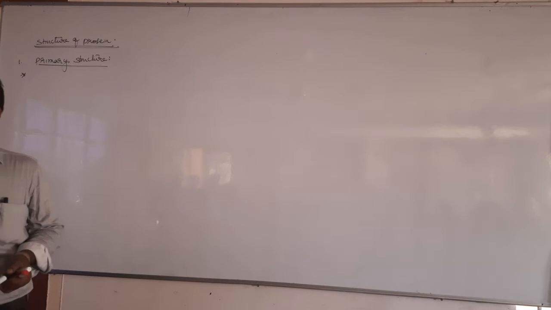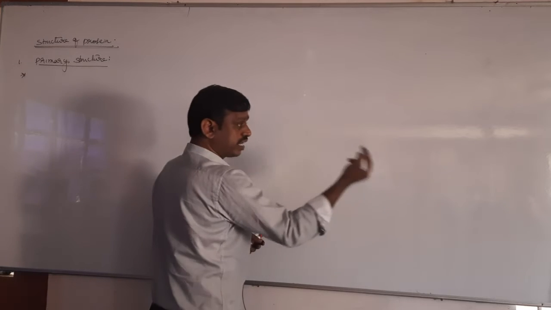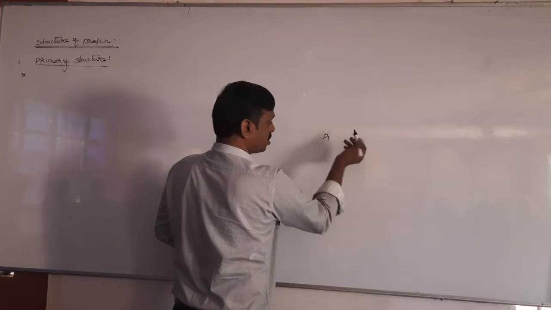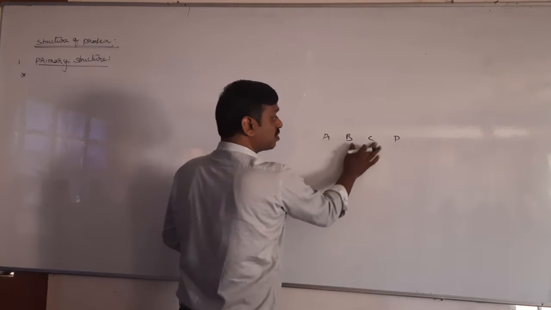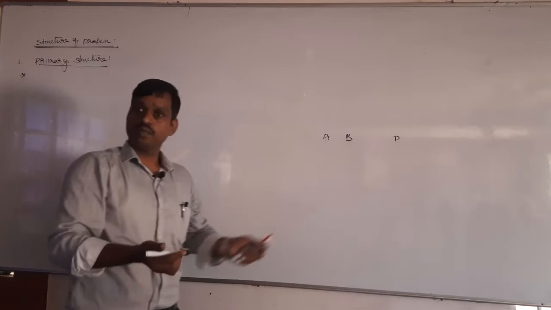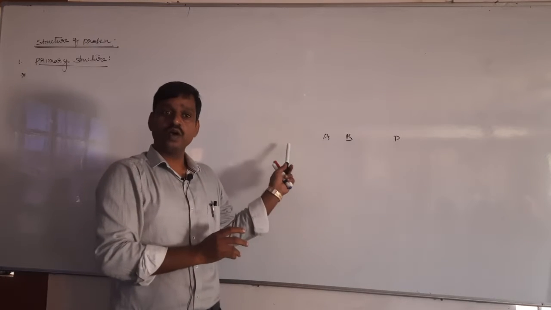Let's see, the first one is primary structure. Remember, this primary structure describes the number of amino acids and the sequence of amino acids, because every protein is made up of what? Amino acids. In a particular protein there is a particular sequence. For example, let us take the protein casein, where there is a sequence like A, B, C, D. These are the amino acids. If one amino acid is missing here, it changes the protein. That means every particular protein has a particular sequence of amino acids.